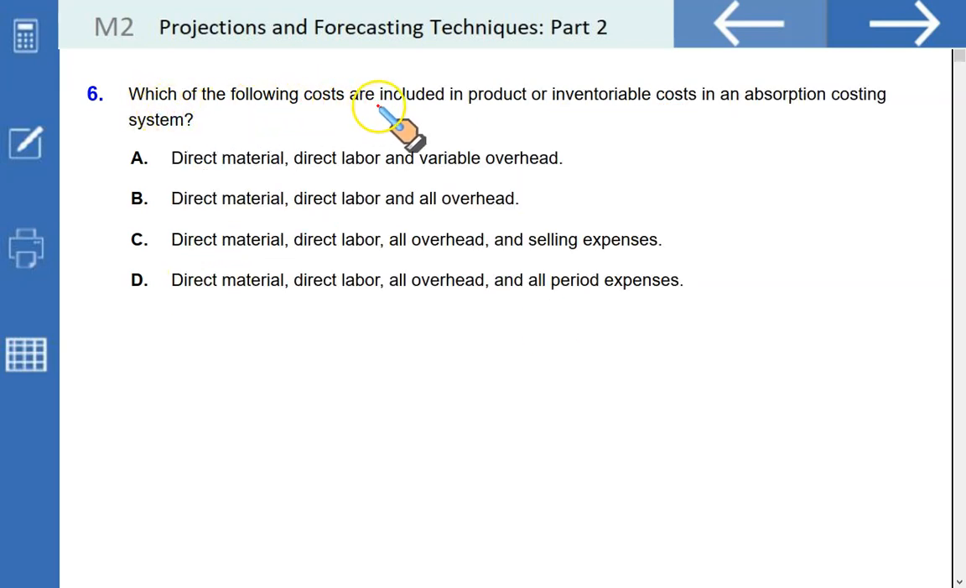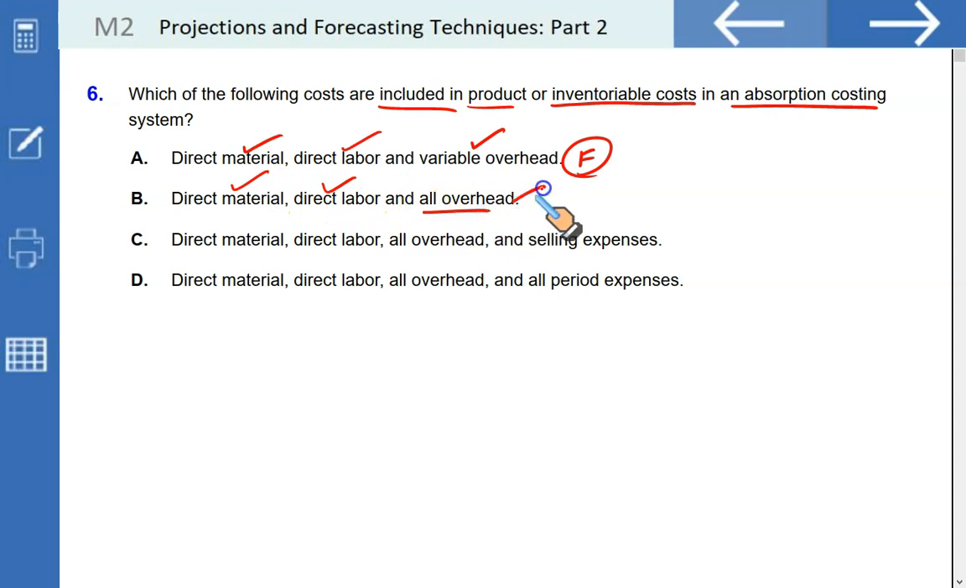Which of the following costs are included in product, or they are called inventoriable cost in an absorption costing system? We just discussed direct material, direct labor, variable overhead, fixed overhead. Direct material, yes. Direct labor, yes. Variable overhead, yes. It is missing fixed overheads. Direct labor, direct material, and all overheads, fixed as well as variable. Absolutely right. That's the correct option. Why not C? Direct material, yes. Direct labor, yes.